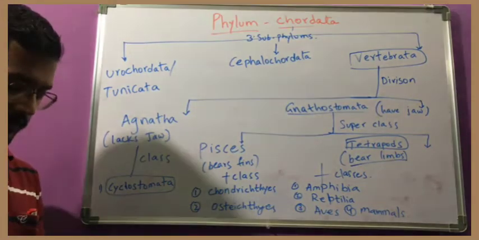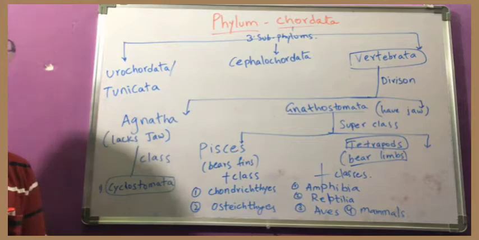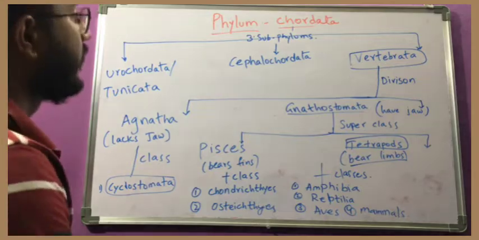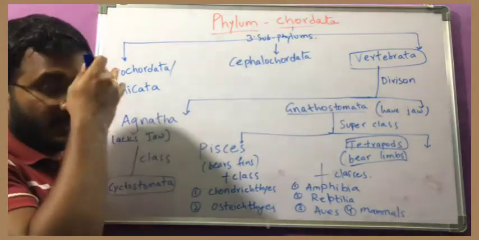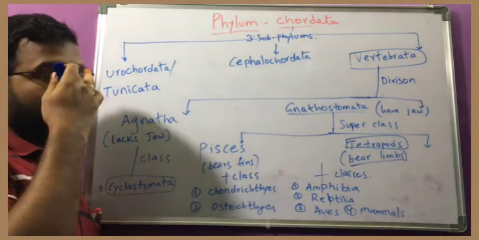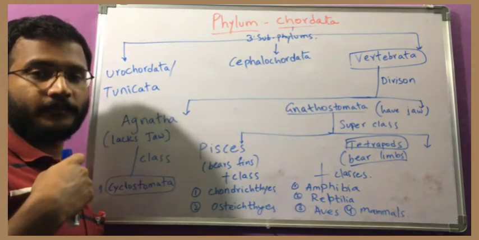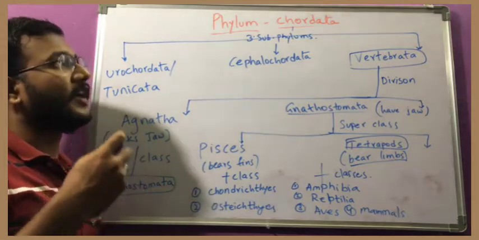Now again we will see some points here. We saw phylum Porifera to phylum Hemichordata, but now phylum Chordata.